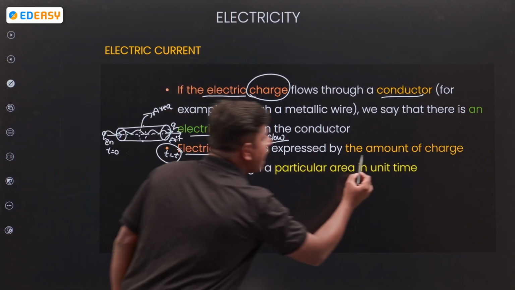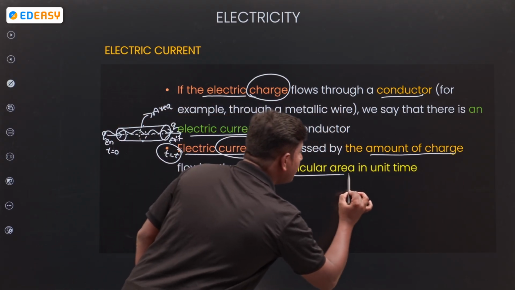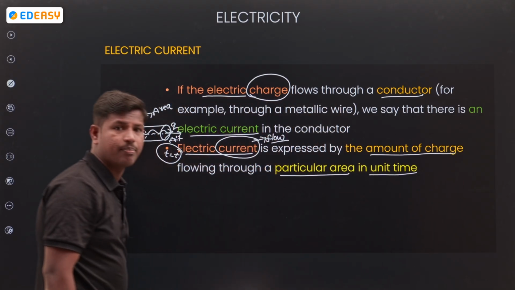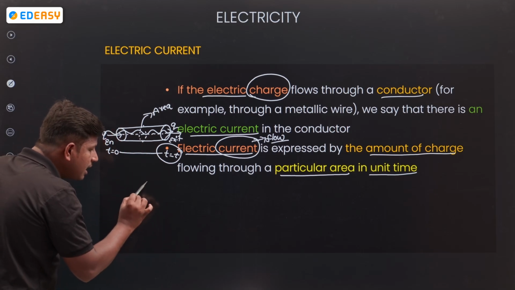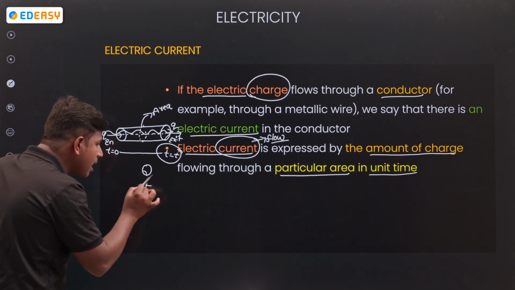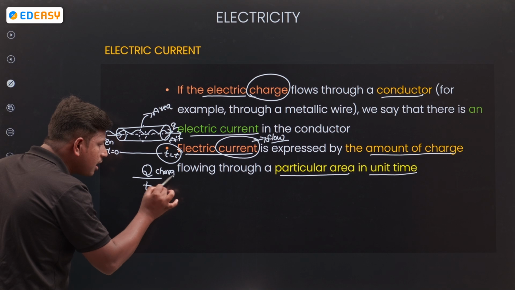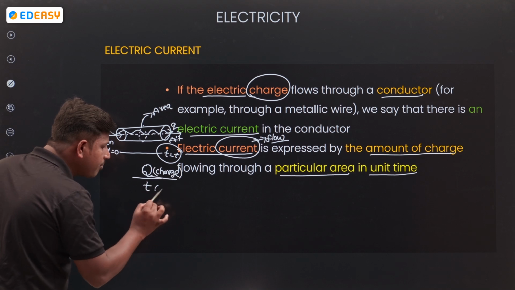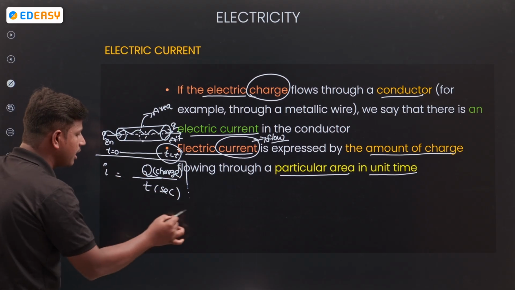Or else, electrical current is the amount of charge passing a particular unit area in unit time. Here, how much time is taken? A time of t seconds. How much charge? Amount of charge per unit time is called current.